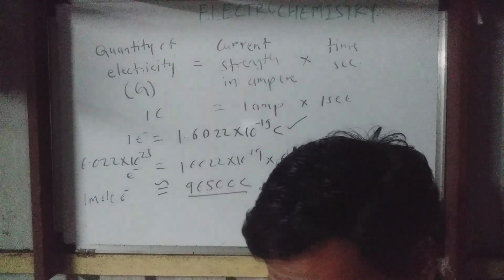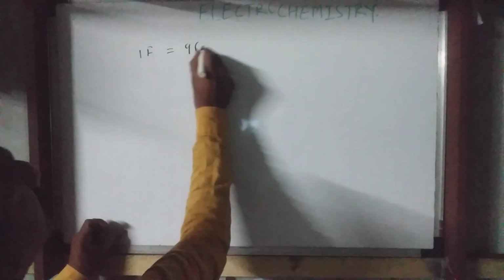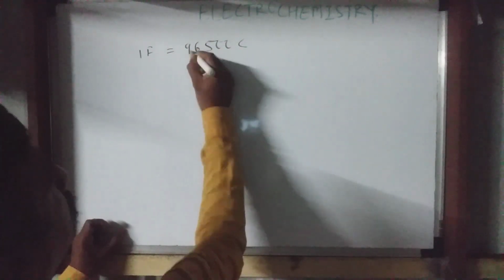Now next one, how Faraday and coulomb are related, and what is our main statement, that also we have to see. Okay, a little wait. Yes, let's proceed. Here 1 Faraday is nothing but the 96,500 coulomb. This is the one thing. Let's come to our original point.